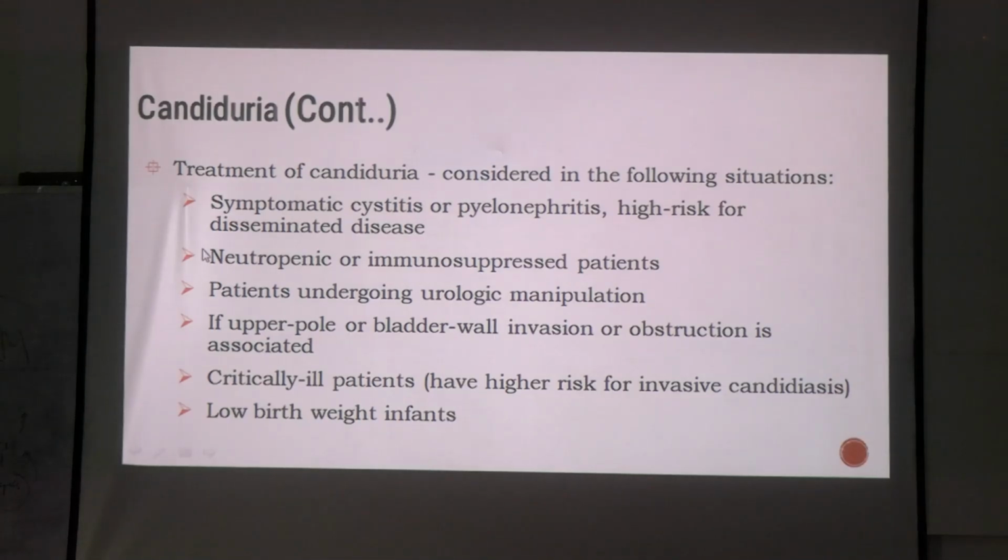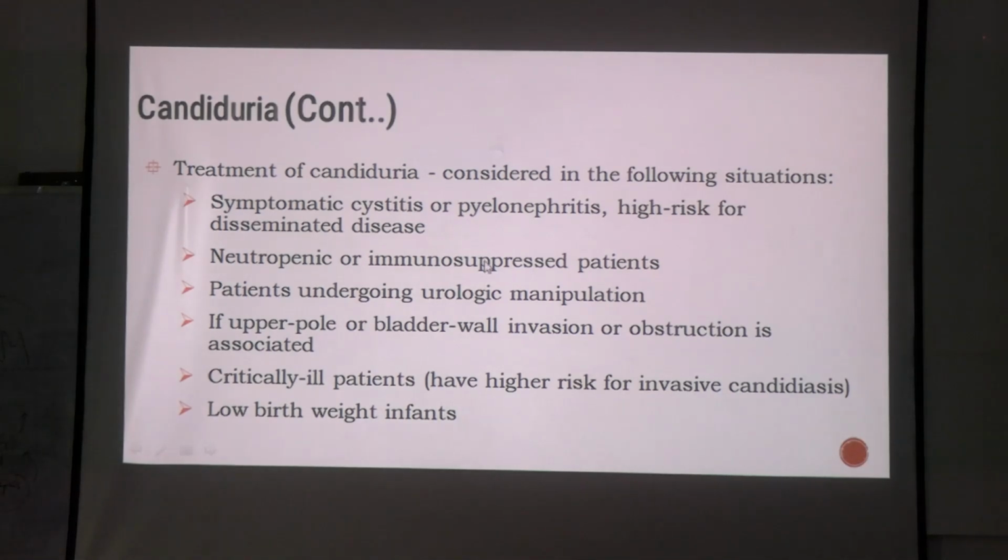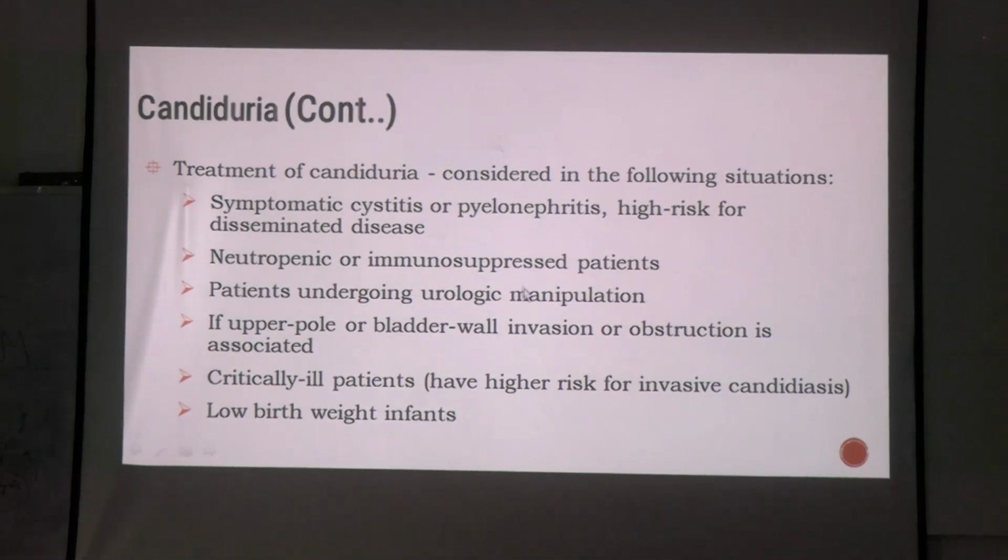Then in case of immunocompromised or neutropenic patients, every organism becomes a pathogen when there is immunosuppression. So in these patients, you have to treat the Candida. Patients who are undergoing urological manipulation, urological instrumentation, right? Or if there is bladder obstruction, and critically ill patients and low birth weight infants. Okay, these are the conditions in which you have to treat the Candiduria. Otherwise, it does not require or justify any treatment. Okay, this was about UTIs in general.